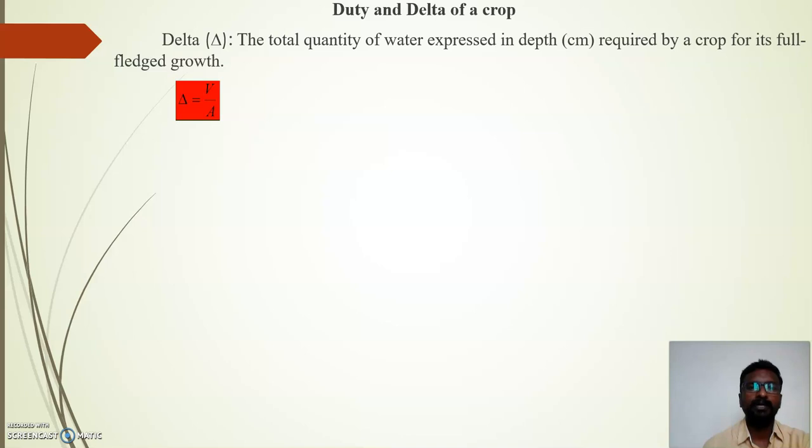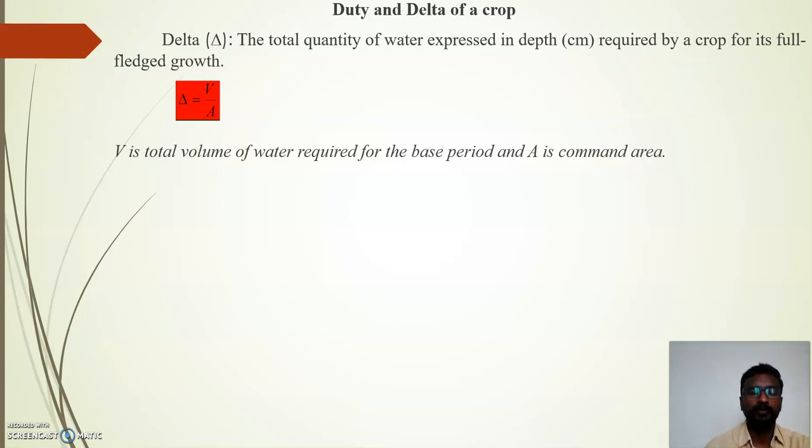We'll discuss duty and delta of the crop. First, what is meant by delta? Delta is the total quantity of water, expressed in depth, required by a crop for its full-fledged growth. How can we calculate it? Delta is equal to the total volume of water required for the base period divided by A, where A is the command area.